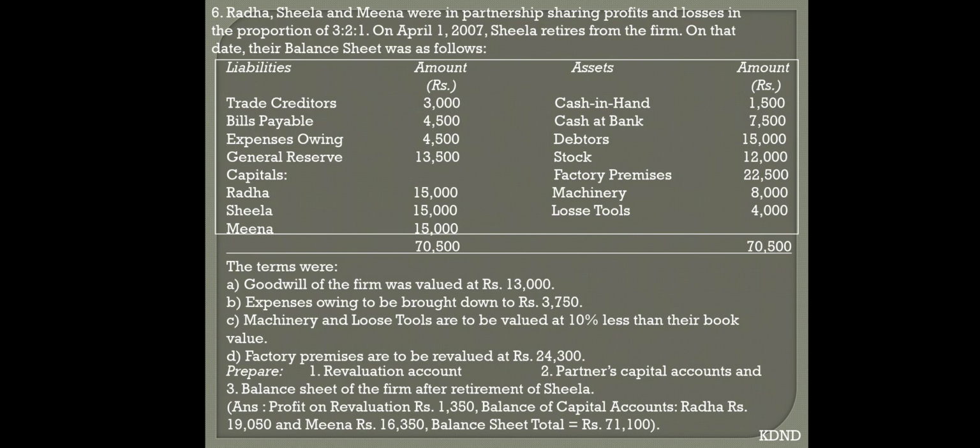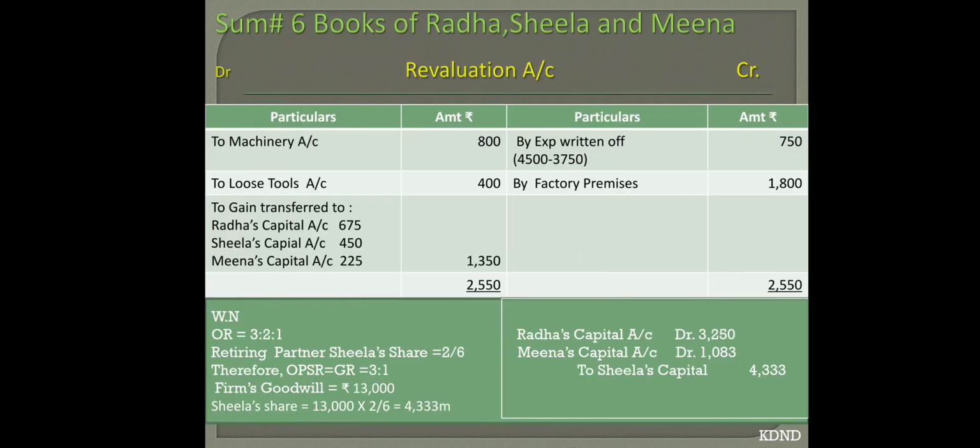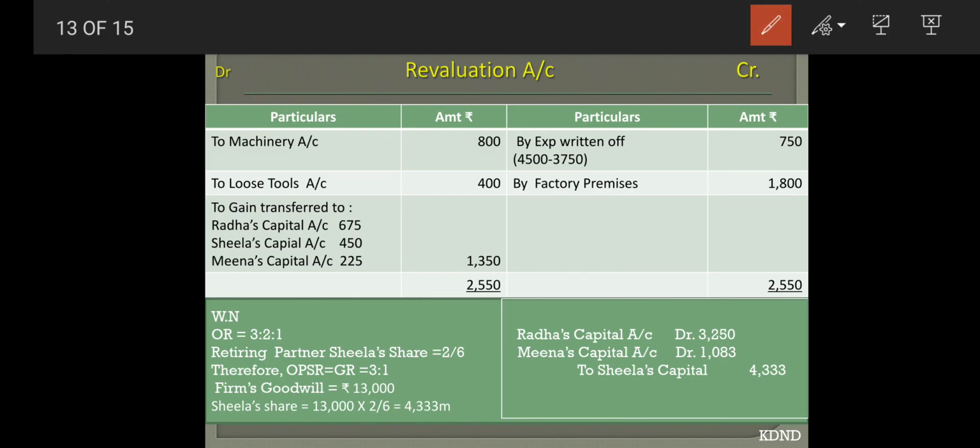Now nothing is given, so OPSR minus NPSR is gain ratio. Therefore gain ratio is equal to 3:1. Firm's goodwill is equal to 13,000. Now share of Sheila you have to take out. So I have done the working over here, you can see, so that you can get clear idea of that.